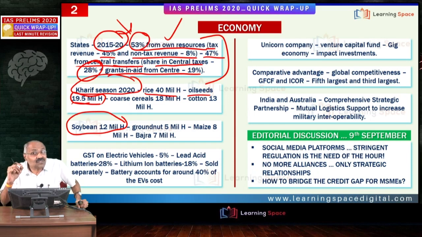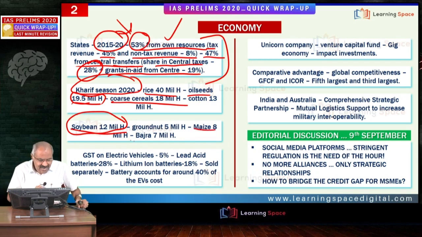I am talking about Kharif areas around close to 20 million hectares, that is oil seeds, out of which soya bean accounts for 12 million hectares, please don't forget. Then coarse cereals, 18 million hectares. And what are the two prominent components of these coarse cereals? Maize and bajra. Maize is around 8 million hectares. Bajra is around 7 million hectares. These are some of the statistics pertaining to Kharif. UPSC is fancy of asking such type of areas cultivated.